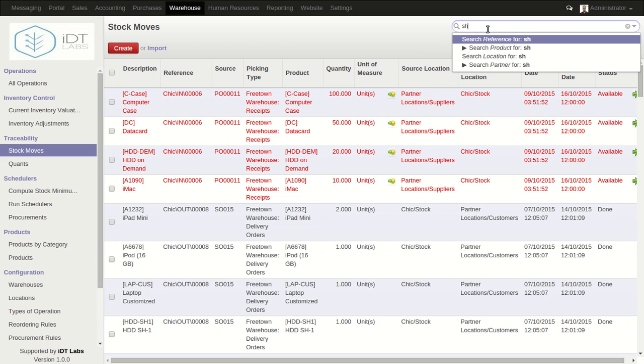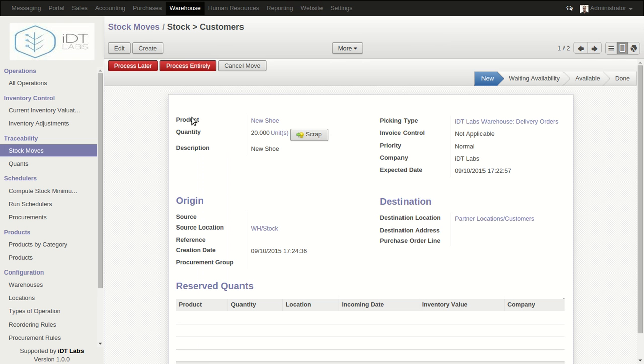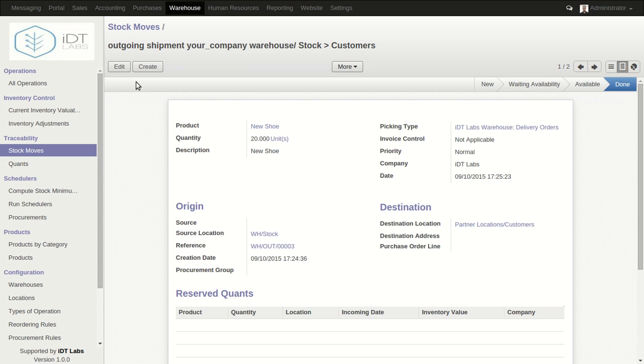The reason is because we actually created a draft stock move, and we need to actually process it entirely and move it before the change can affect the product. So we might want to say process later, and then as you can see it is waiting availability. So we can say process entirely if we want to, and then automatically it will be processed.